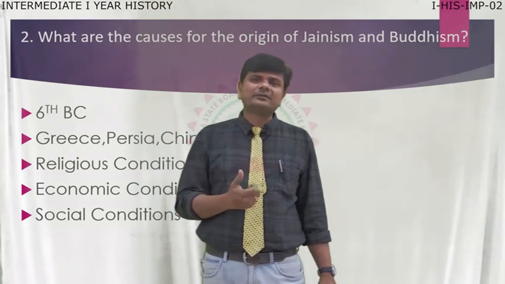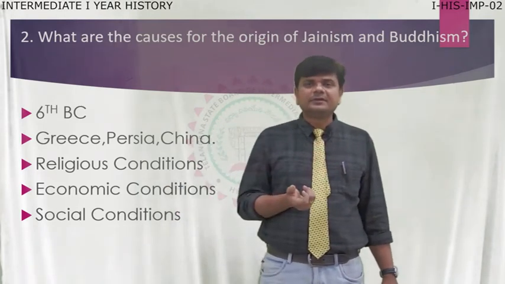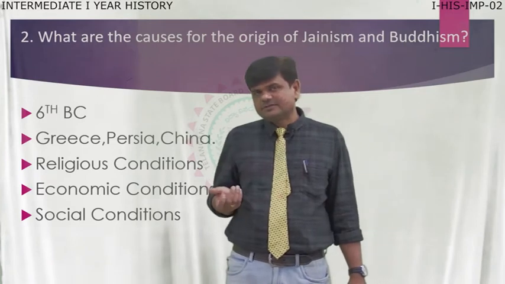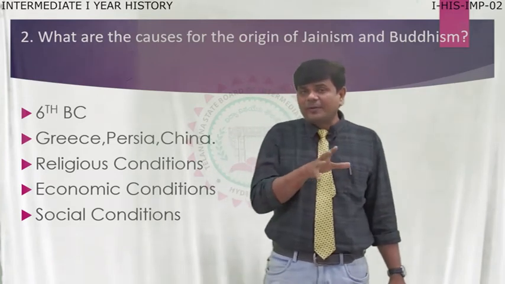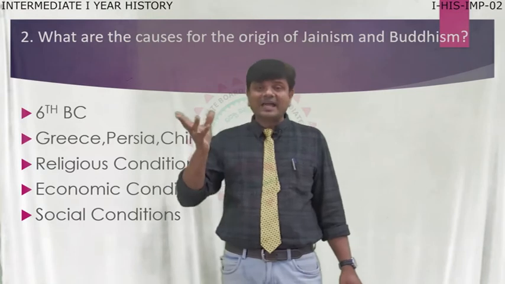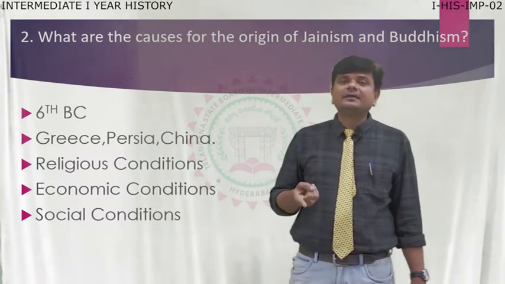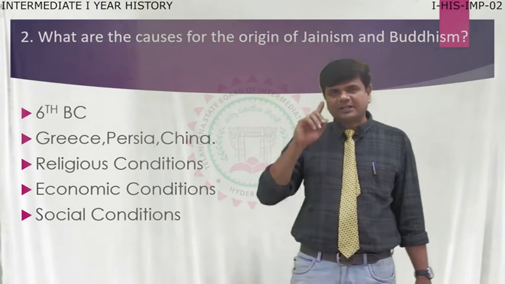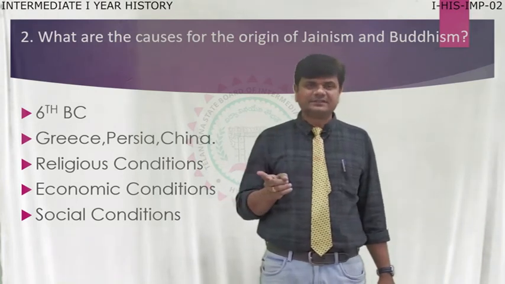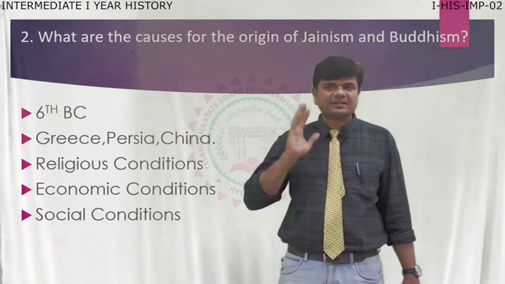When they were educated, they knew their own status, and finally these economic conditions led them to think out of the box. Gradually they changed their thoughts, and they changed towards other religions also.